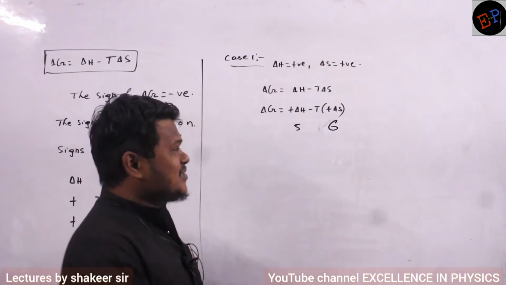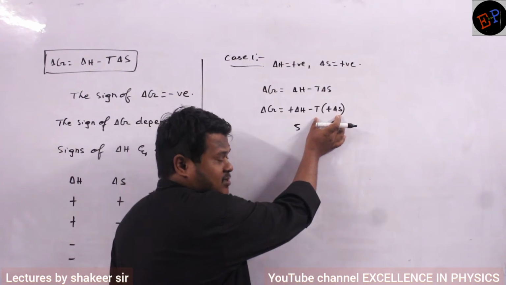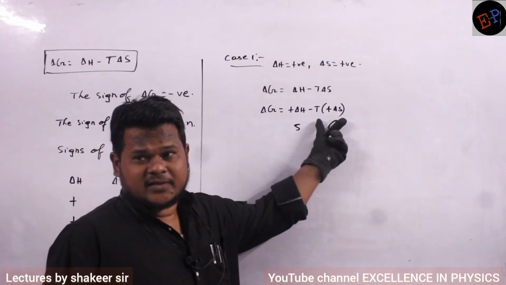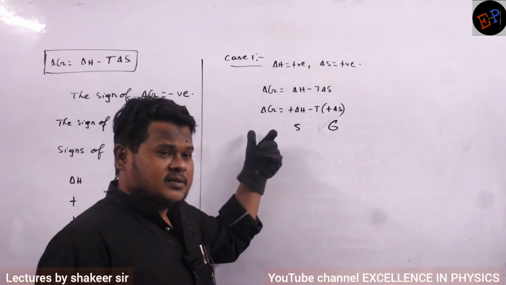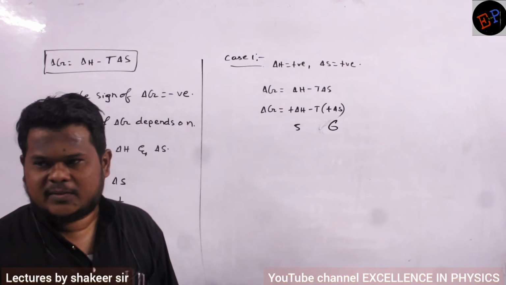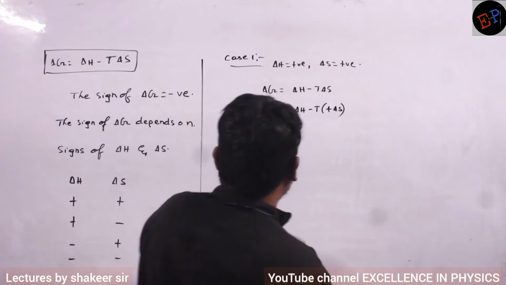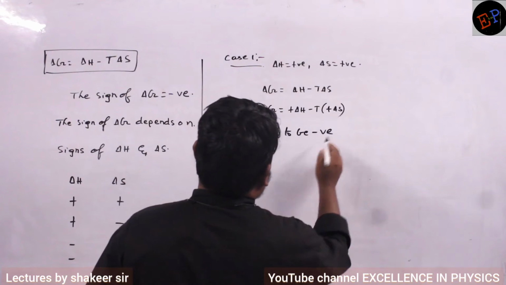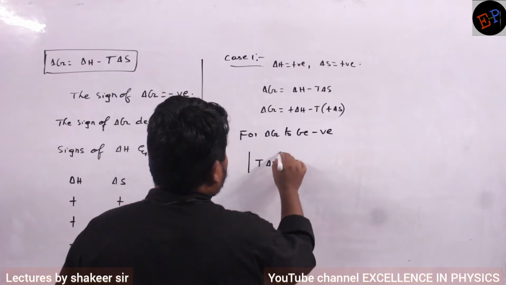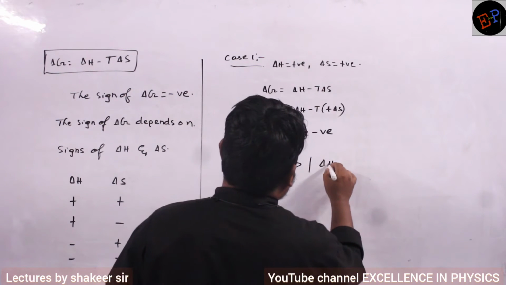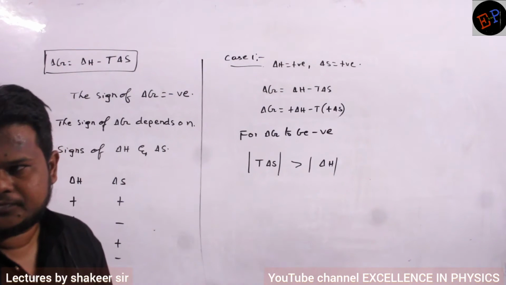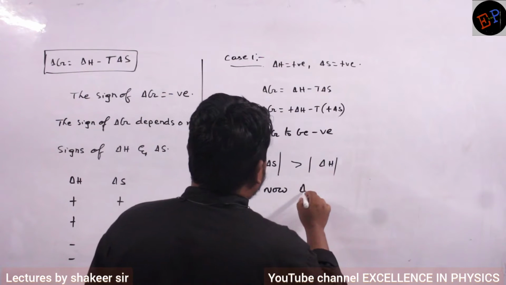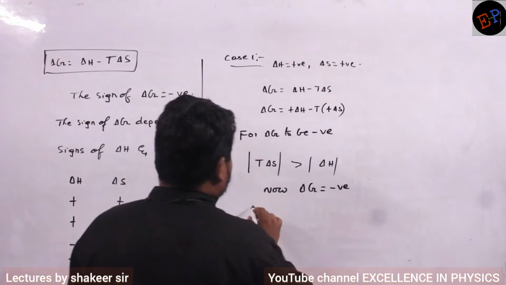It means the magnitude of T into delta S should be greater than delta H. Clear? If the value of T into delta S is greater than delta H, then delta G will become negative. Are you able to understand? So therefore what I can write: for delta G to become negative, the magnitude of T into delta S should be greater than the magnitude of delta H. I can write like this. Is it clear? So in this condition, delta G will be negative and the reaction will be what?